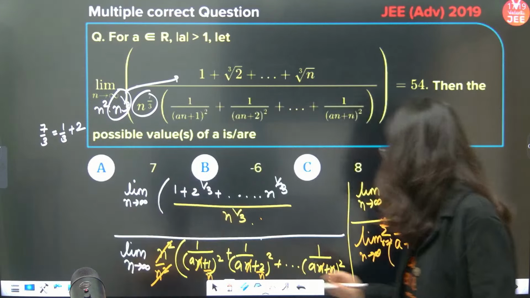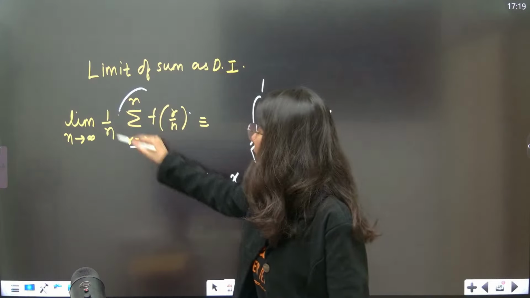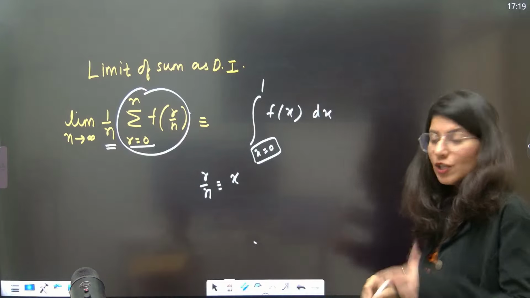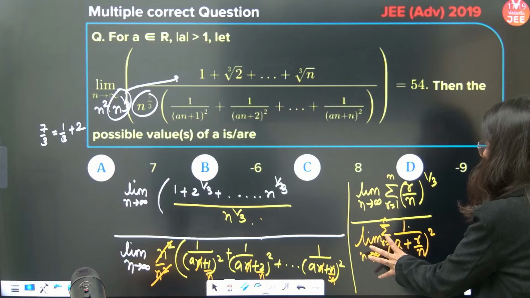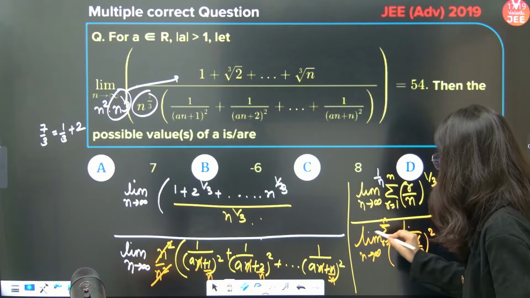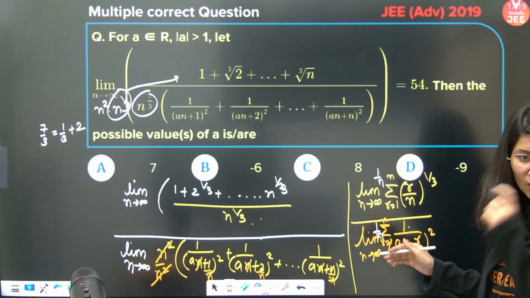Okay, now understand, if I just tell you that sigma function of r by n is there, but can you see this 1 by n should always be there. 1 by n is not available over here, neither here. So I am going to multiply 1 by n over here and here so that it will compensate. I can do this in both numerator and denominator.